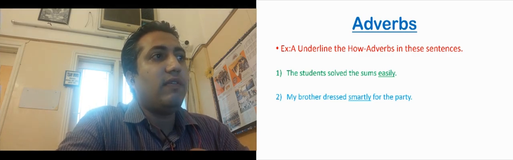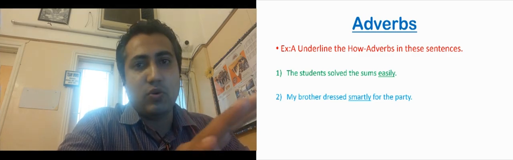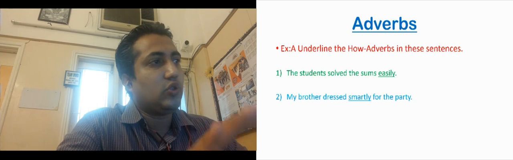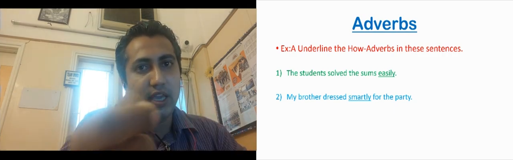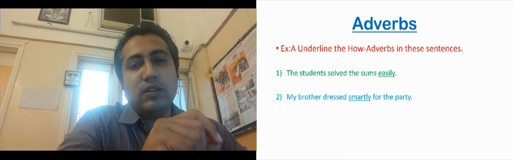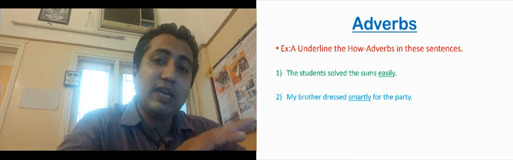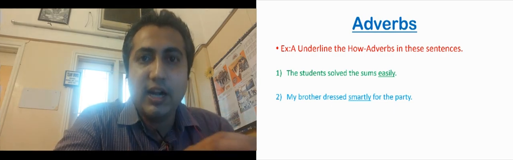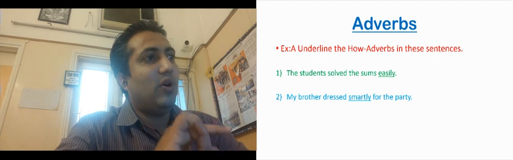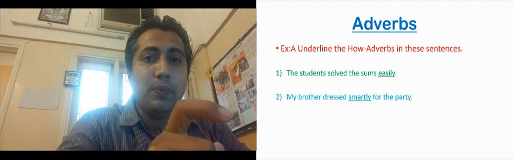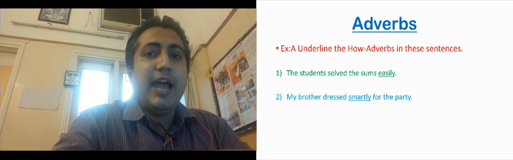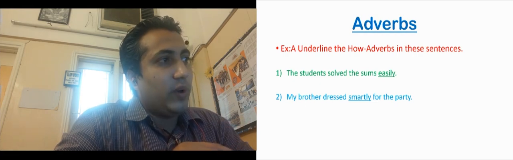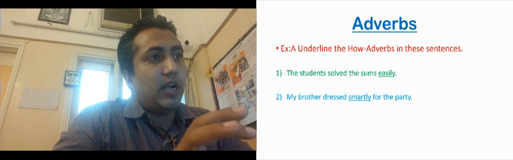The students solved the sums easily. What is the action? What is the verb? Solved. So students solved is the action, solve kar liya. How did they solve? Easily, isn't it? So easily is the adverb and we have to underline that. We have to ask the question how to the verb, to the action, and whatever answer we get, that is the how adverb.